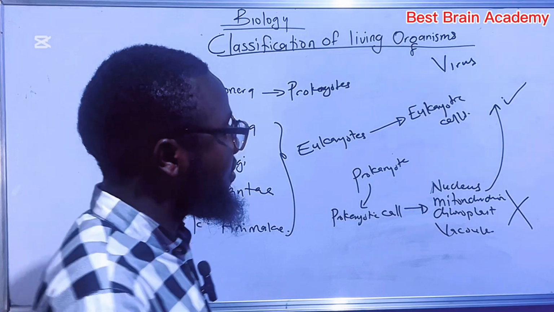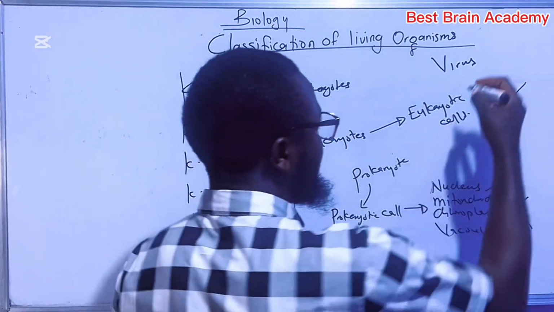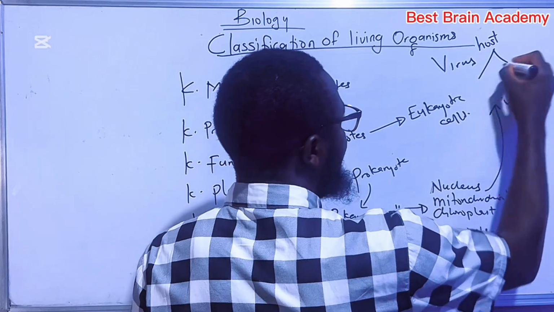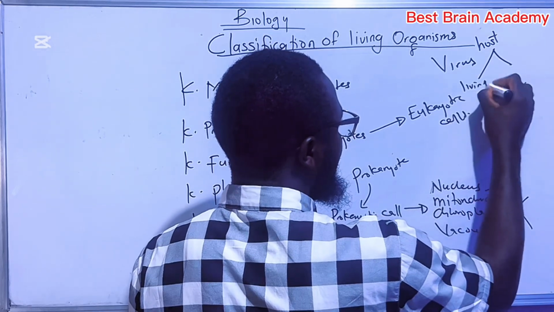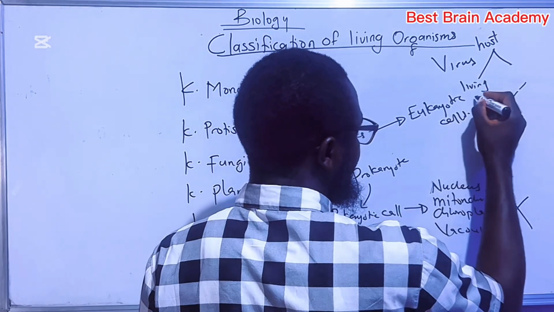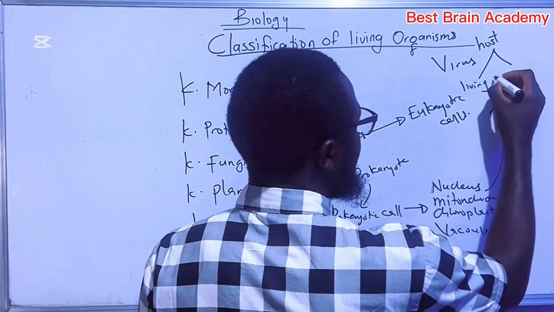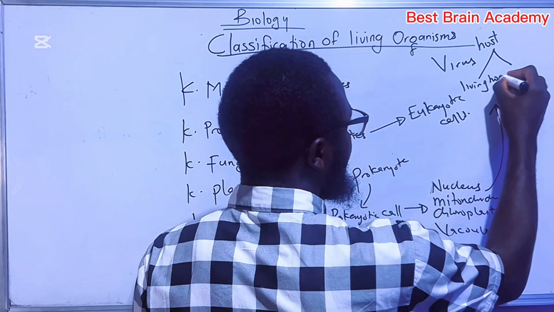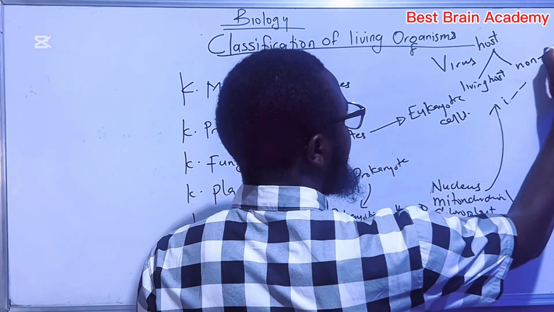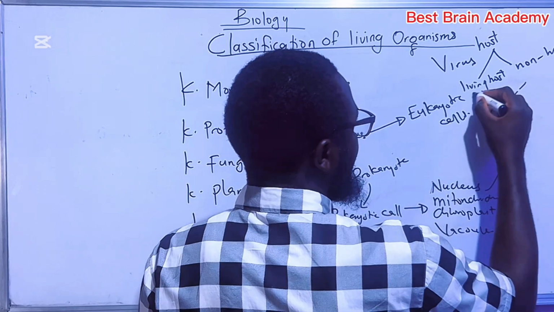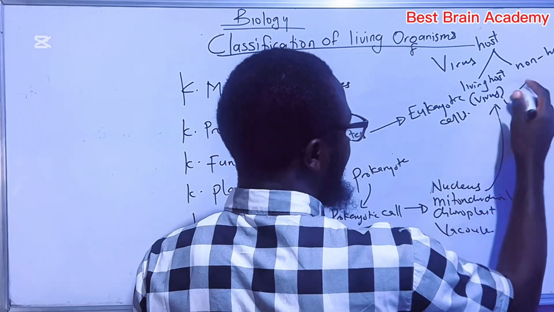So virus found on a living host is called a virus, and on a non-living host, it is different. On a living host, it is said to be a virus, the normal virus that we know.